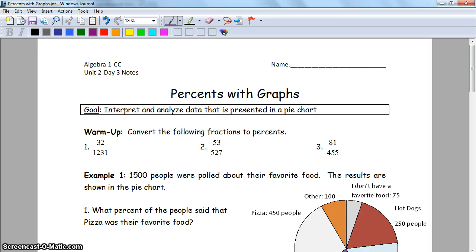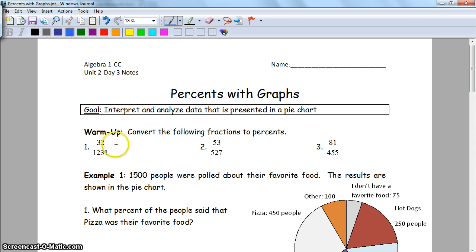All right, statistics day 3. We're doing percents with graphs, but first, a little warm up here. I want you to take those fractions there and convert them to percents. So go ahead, take a couple minutes, hook that up, press pause, and we'll check back in just a second.